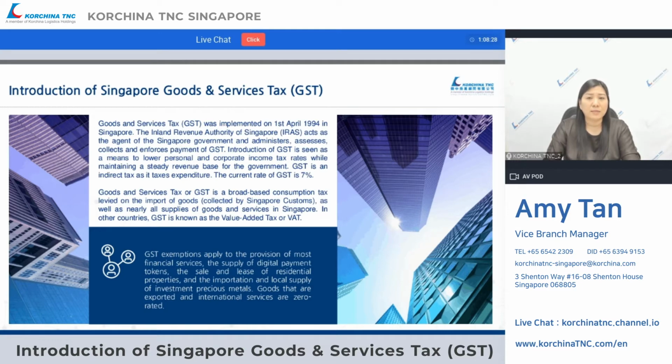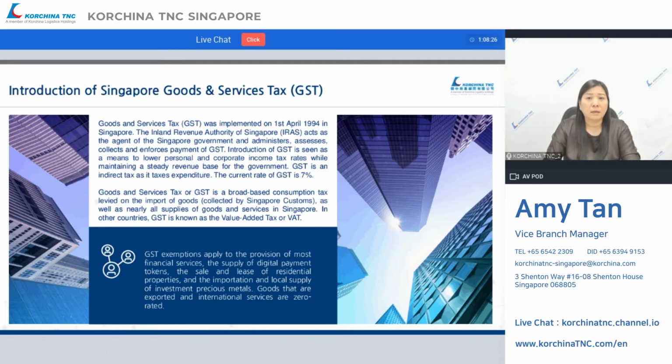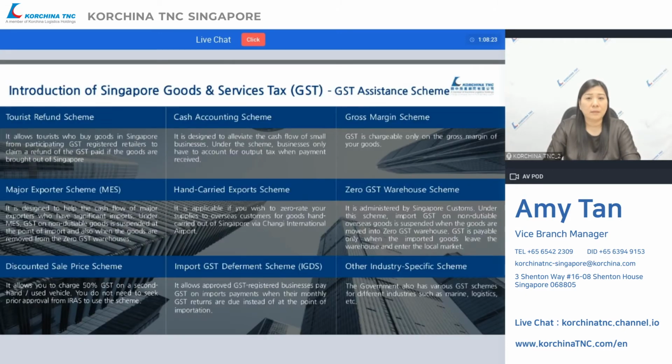Are there any GST schemes to help businesses? The answer is yes. The Singapore government has introduced several assistance schemes relating to GST. These schemes generally help to ease the cash flow for businesses and help create a pro-business environment. Tourist Refund Scheme: this allows tourists who buy goods in Singapore from participating GST-registered retailers to claim a refund of the GST paid if the goods are brought out of Singapore.